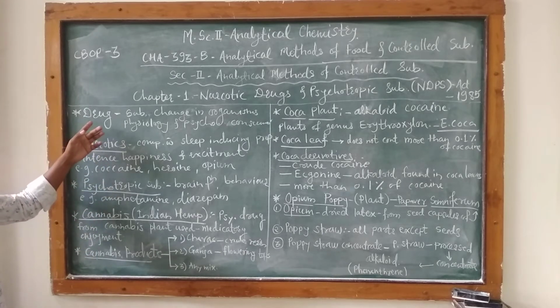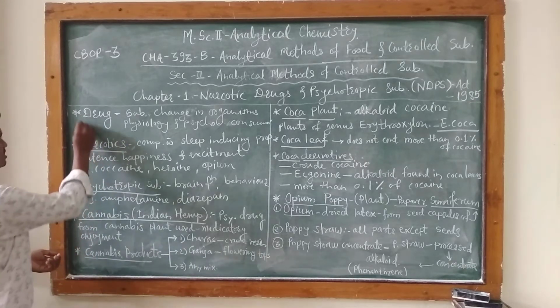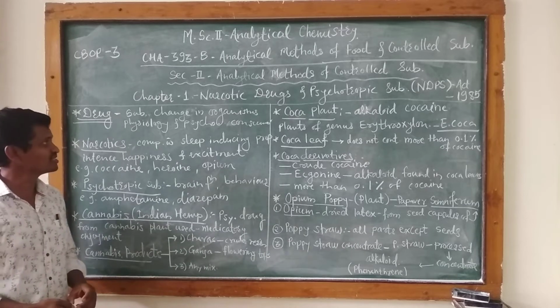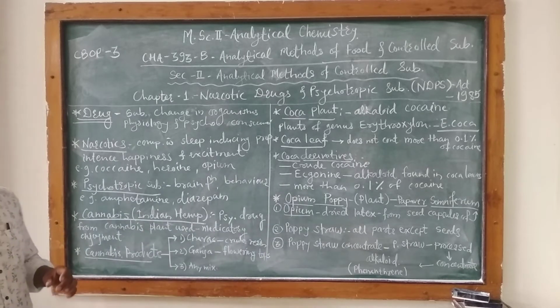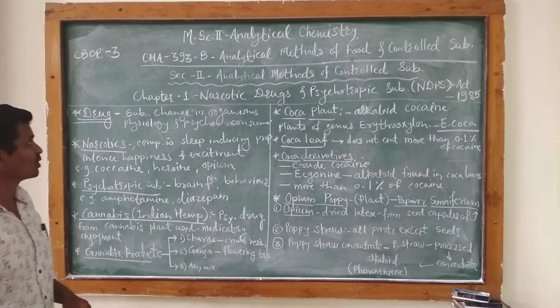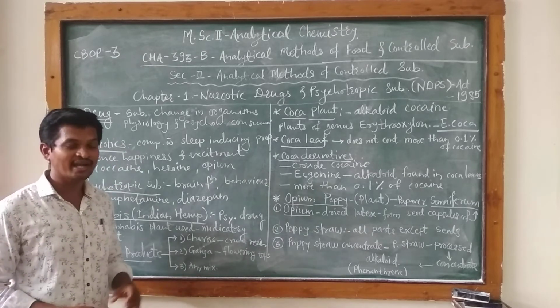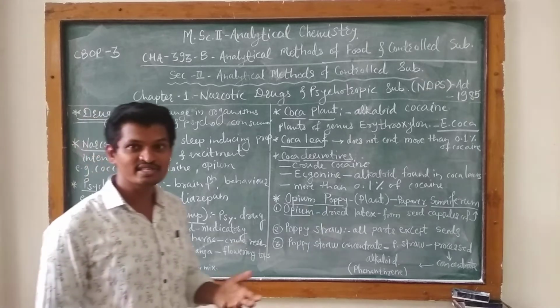So without delay we will start with the contents. Okay, so the first term is drug. So what is drug? Drug is any substance that causes a change in an organism's physiology and psychology when it is consumed.